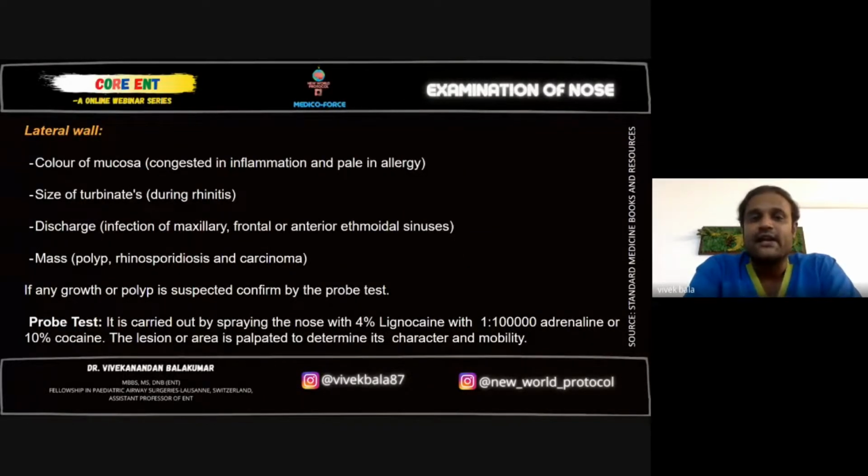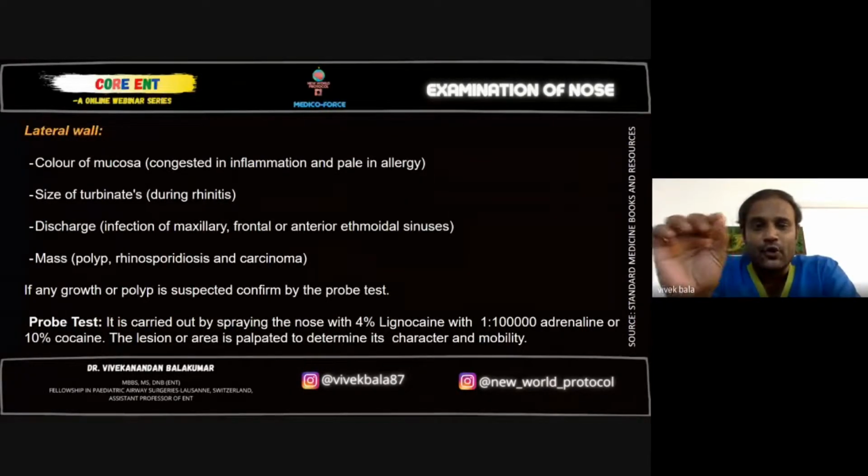But if he has pain, either you're dealing with a carcinoma or you're dealing with the inferior turbinate. The inferior turbinate sometimes looks very bulky, and you might miss it or misdiagnose it as a polyp. So do not touch it too hard, just touch it slightly and check for sensitivity. Then, when you probe it, look for bleeding.